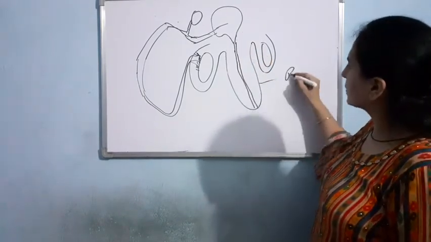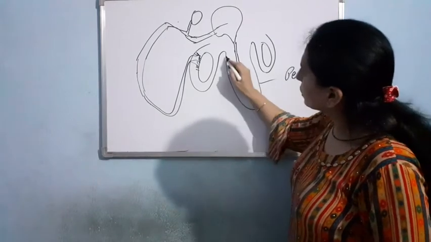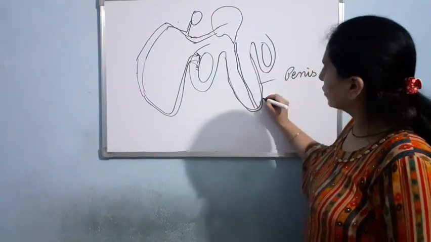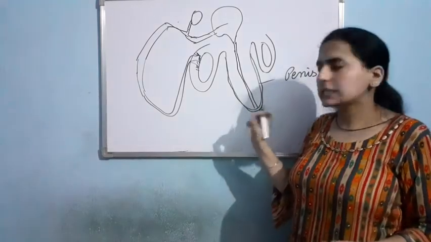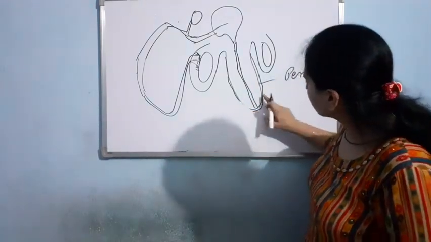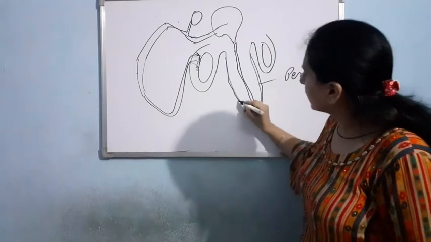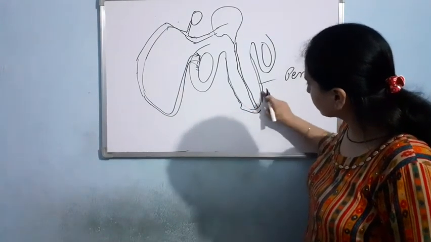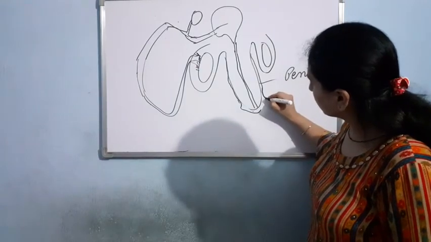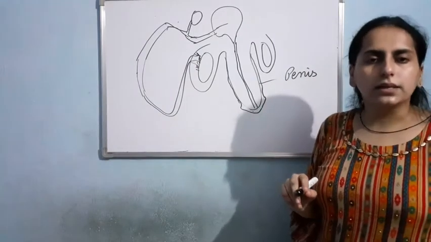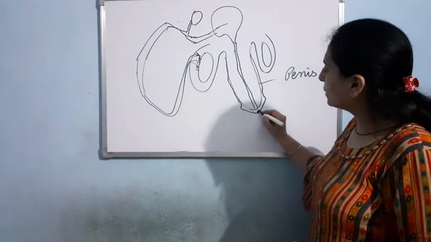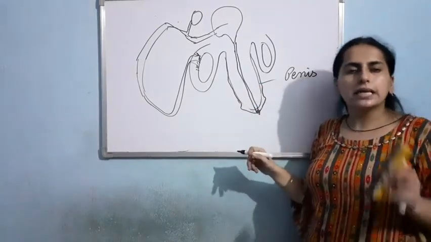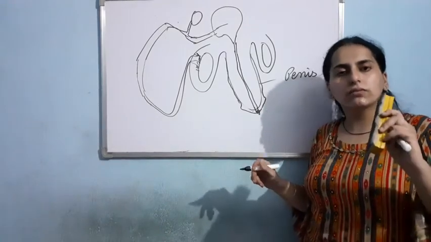If this is the penis, then on the outer side there is a fold of skin. Okay, there is a fold of skin, and in the starting it is a little bit bulged like this. You can just see. This is a little bit bulged. Clear? And the opening here. Through this opening, the urine will get passed as well as there will be ejaculation of the sperm.